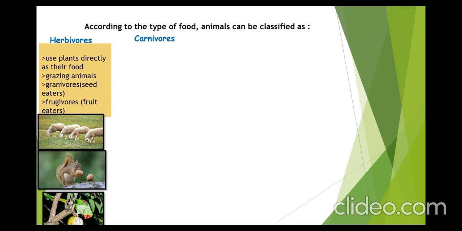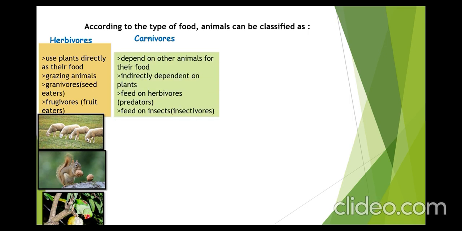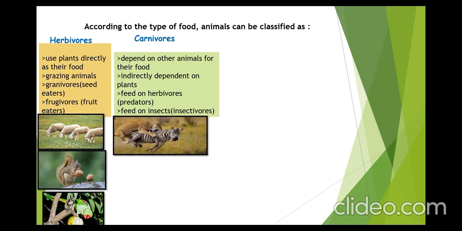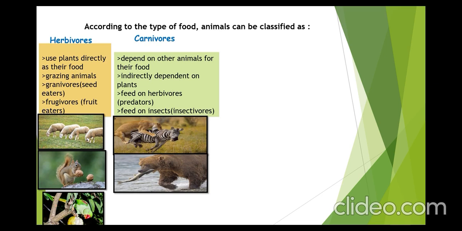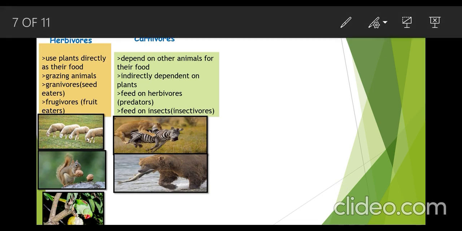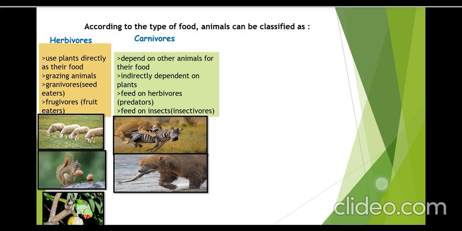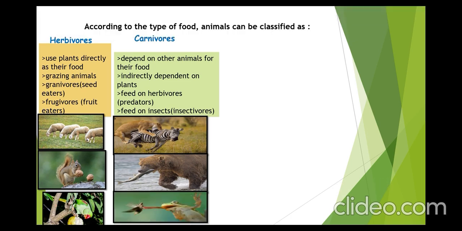And then the second category is carnivores. Now, who are carnivores? Carnivores are those animals that depend on other animals for their food. However, they are indirectly dependent on plants as they feed on herbivores, which are also called predators. Carnivores also include animals that feed on insects, and they are called insectivores. For example, you can see lion eating a zebra or bear eating fish, or you can see a frog catching its prey, that is an insect.